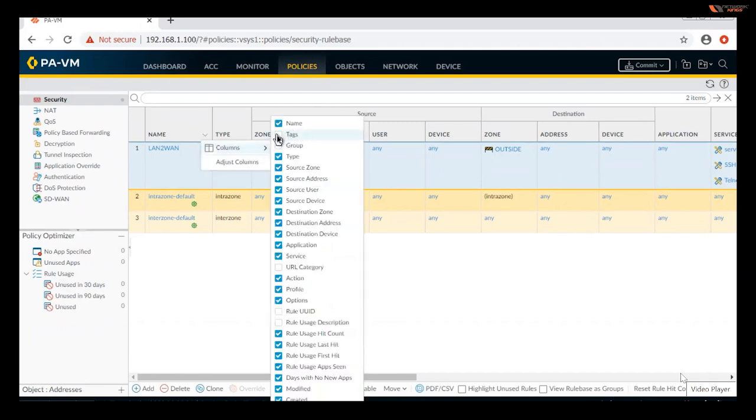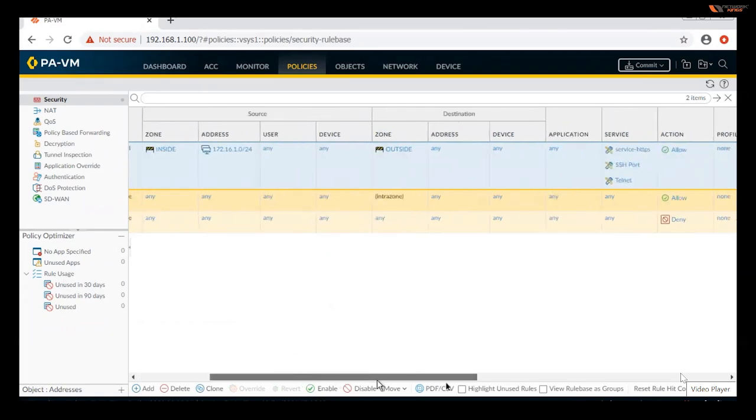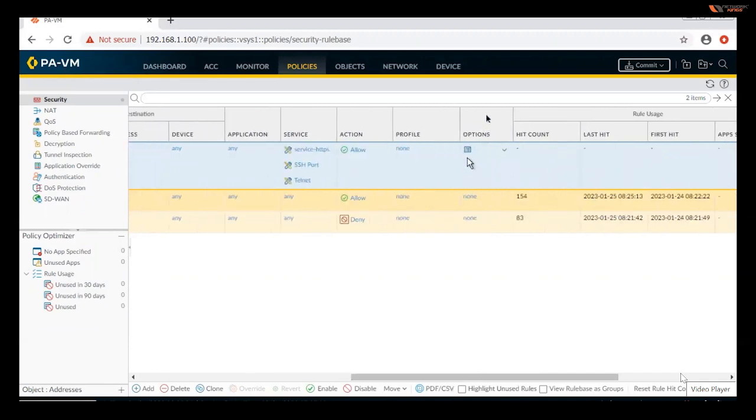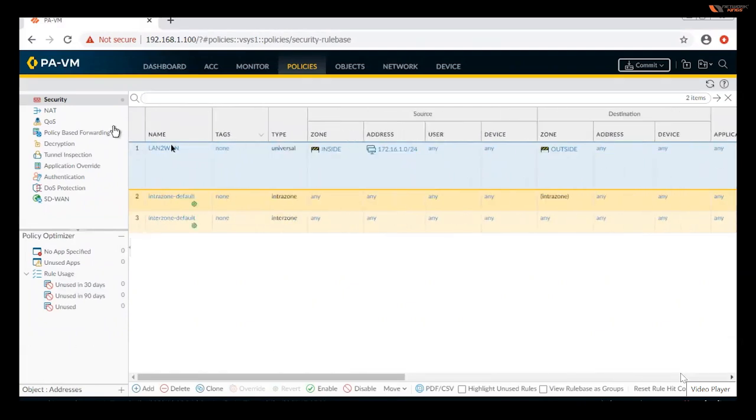Whatever you need, you just select it. If you don't want, like I want to remove application, you can remove it. What does removing it mean? You will not be able to view it here. If you select it, those things only we are going to view, like options, profile, hit count. If this one is not very much usable, you can remove it from the dashboard. Okay, so that's the thing.